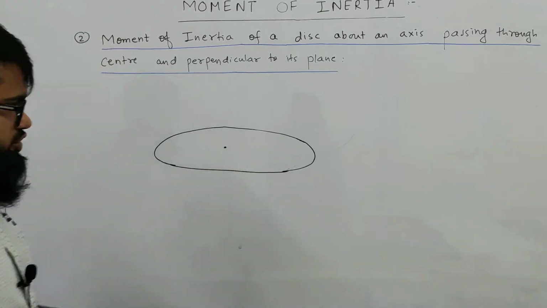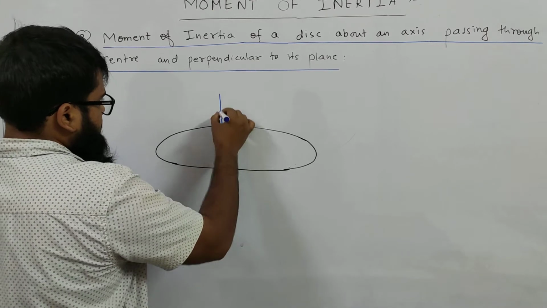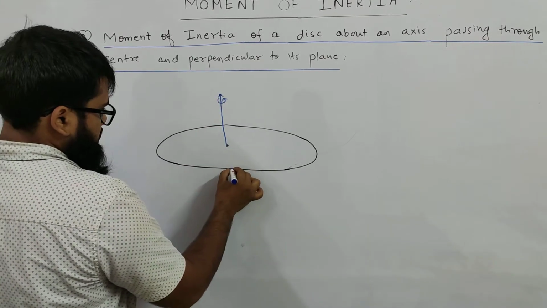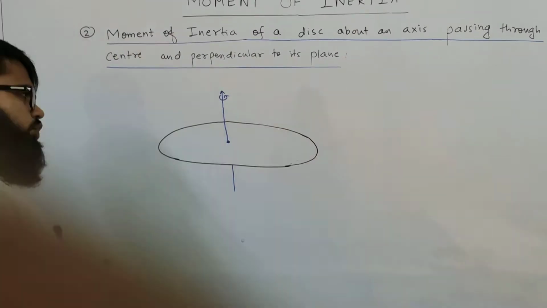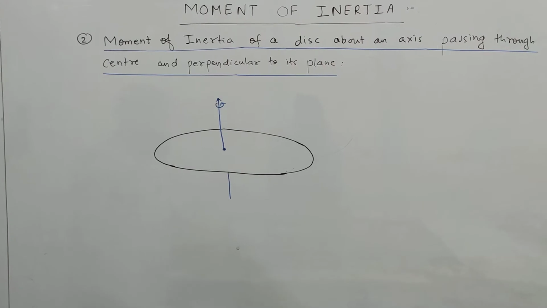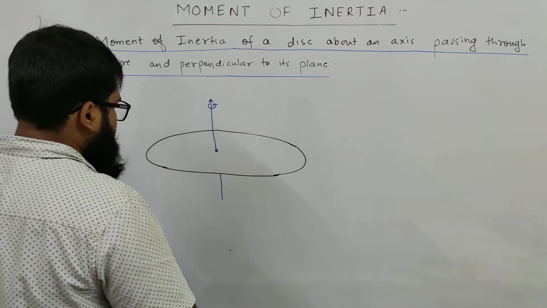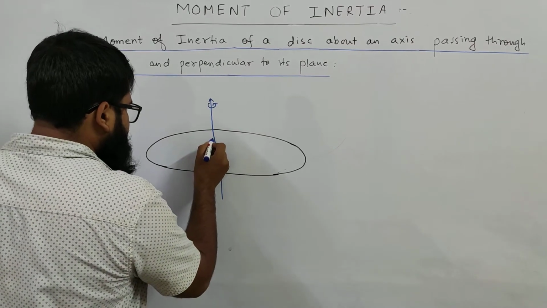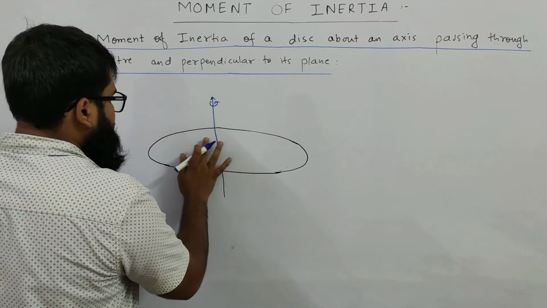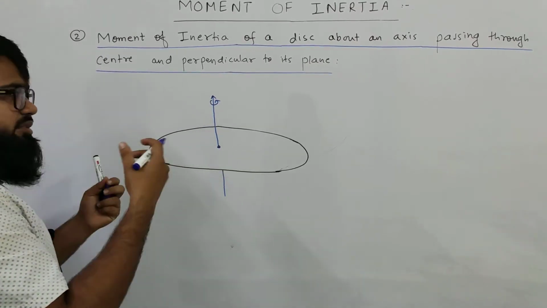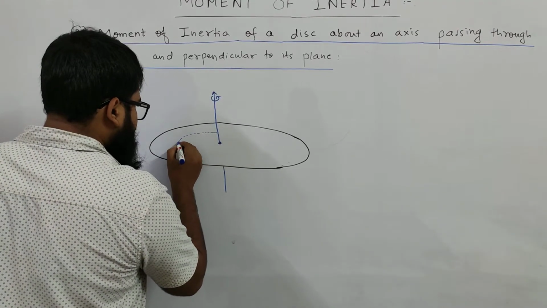And this is your axis of rotation around which the disk is rotating. We need to find the moment of inertia of this disk. So what we are going to do is break the disk into small rings, infinitesimally small rings, each having an infinitesimally small mass. So let us consider that at a distance of r there is a ring.